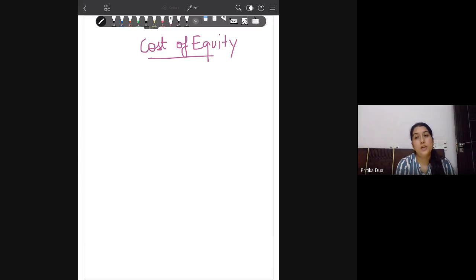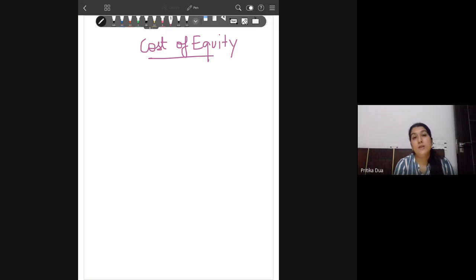The problem with equity shares is that there is no return which is prefixed. Everything depends on the company's earnings and what investment opportunities are available before the company. Accordingly, the company decides how much of the profits should be retained and how much distributed. This makes the calculation of equity quite uncertain because there is no predefined rate of return.